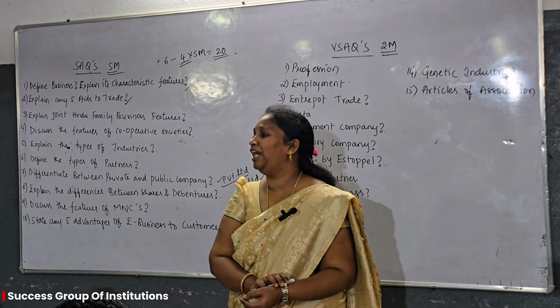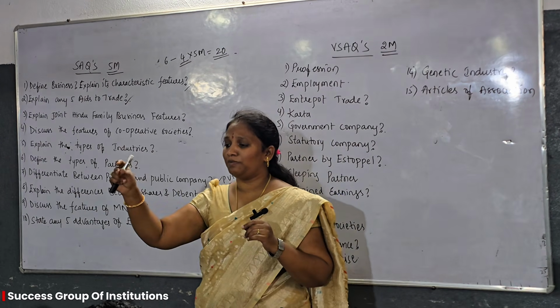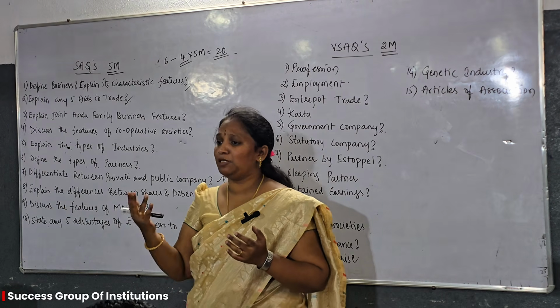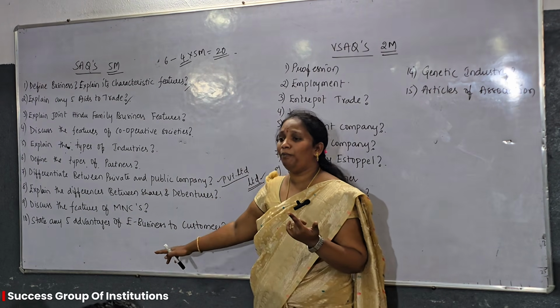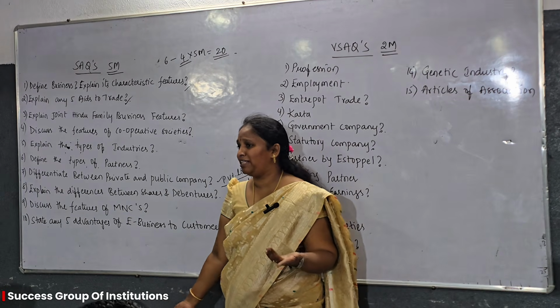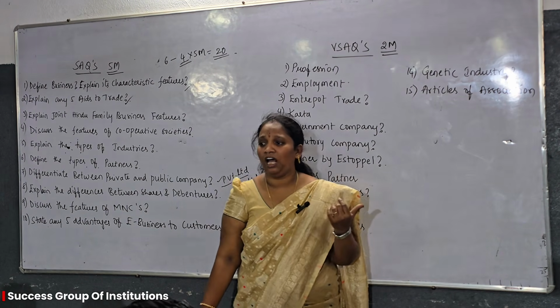E-business means what? Electronic business. Nowadays we are seeing many electronic business platforms. That means Amazon, Flipkart, Myntra, all these are what? E-business platforms. With this, what are the advantages to the customers? We have wide options, 24/7 availability. All these are what? Advantages of e-business to the customers.